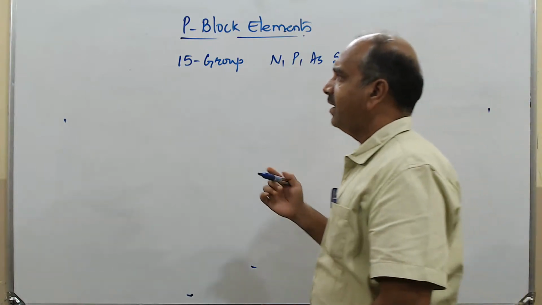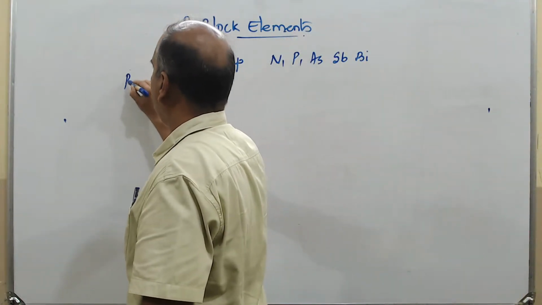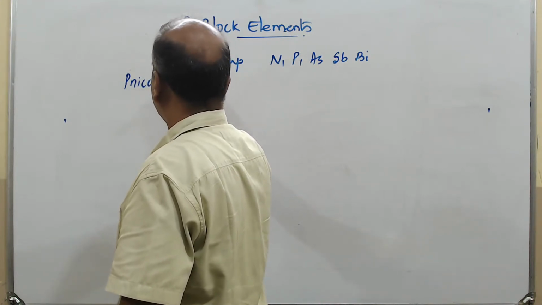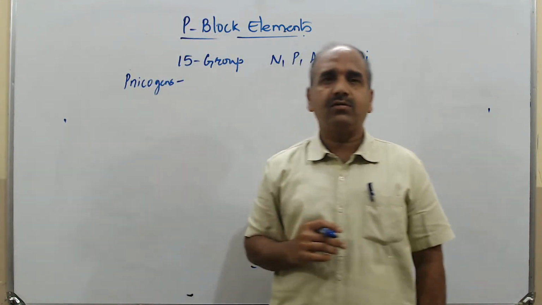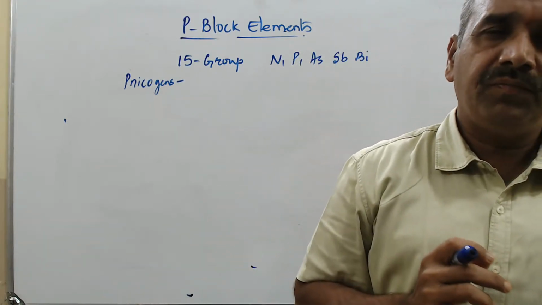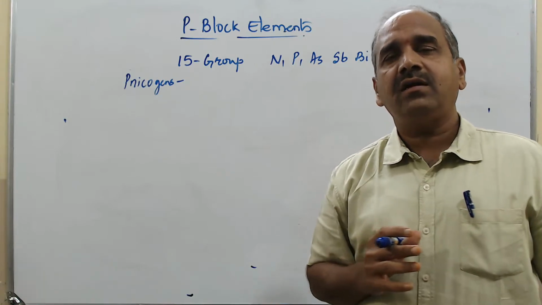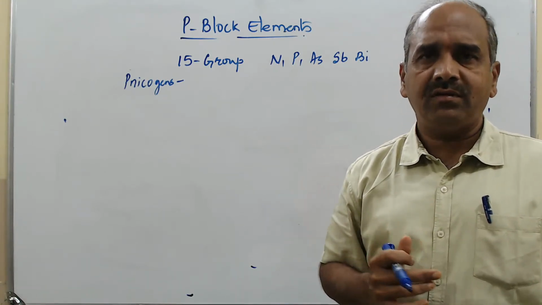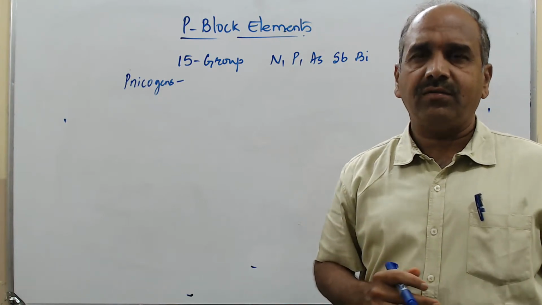Now these family elements are also called pnicogens, and this word pnicogens is taken from the word pnicomix. Pnicomix means suffocation-generating substances.